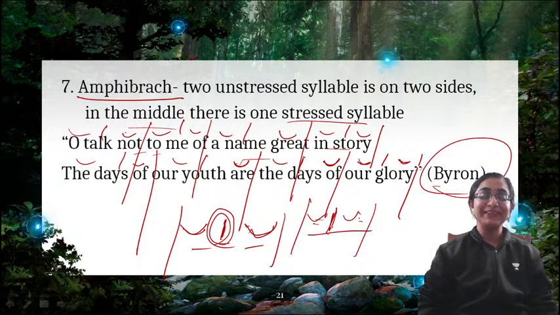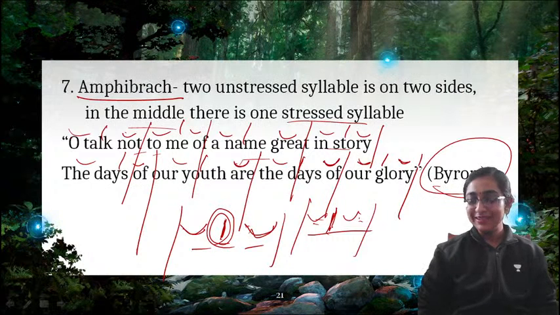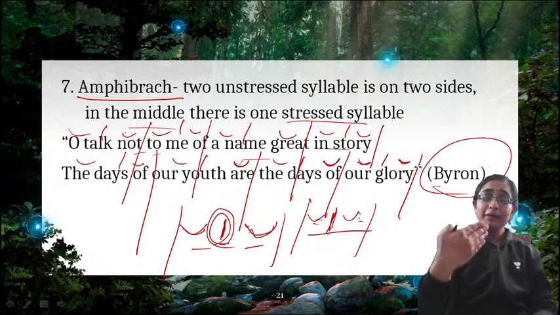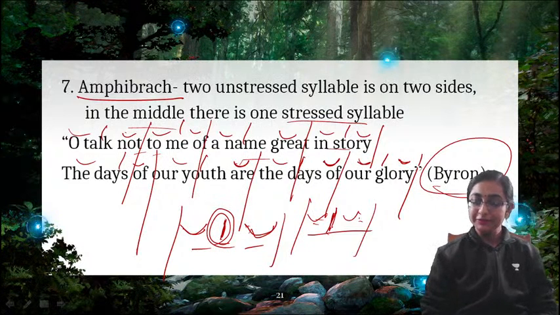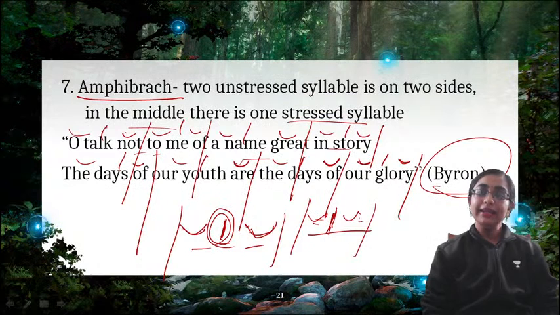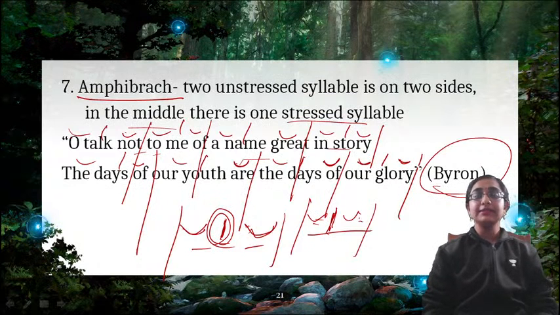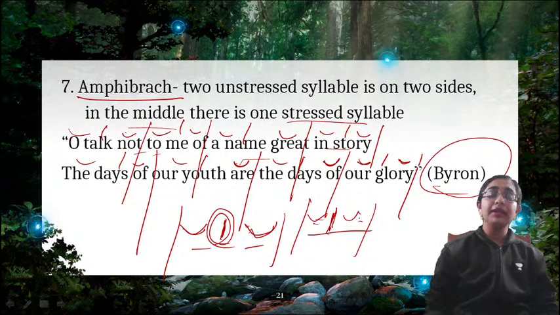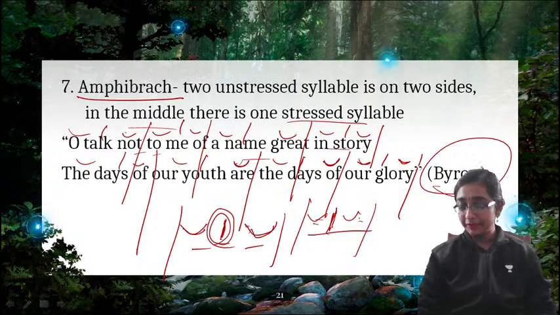So you can remember it that way: when two unstressed syllables protect a stressed syllable, that is known as amphibrach. Here the stress falls in the middle of a foot. So dactylic, anapestic and amphibrach are all part of trisyllabic feet, and iambic, trochaic, spondaic and pyrrhic are all associated with disyllabic feet.